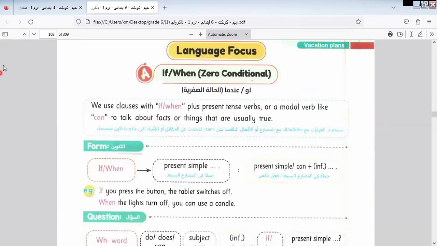In this part we use the zero conditional if. As we know, before that, the conditional if here is zero, present. Why? Because it's to talk about facts, something true or scientific. If you press the button, the tablet switches off. Here is present and present. This is called the zero conditional. We have another type with present and will plus infinitive form. We will take it later. This is present and present.